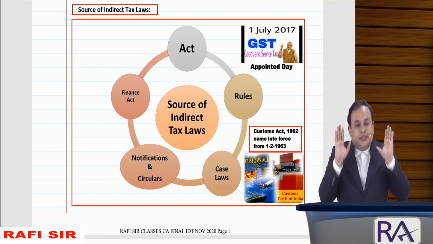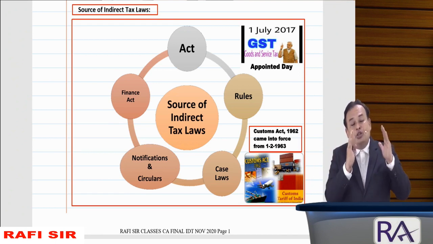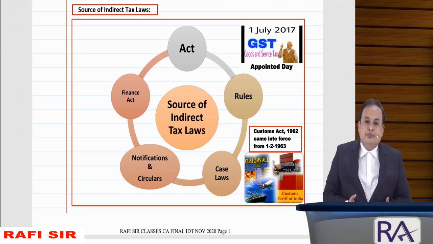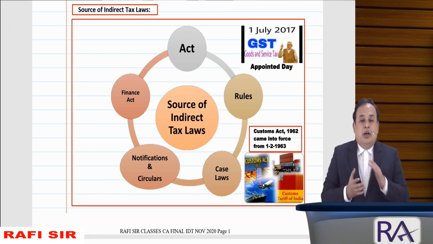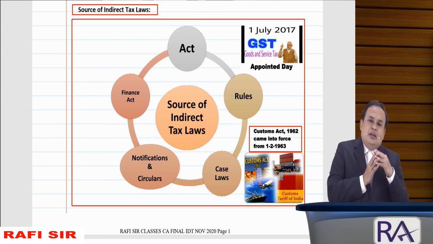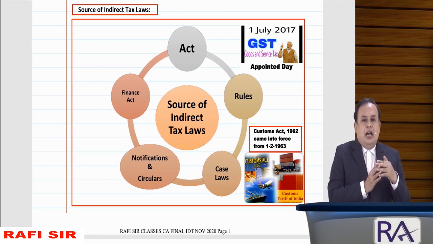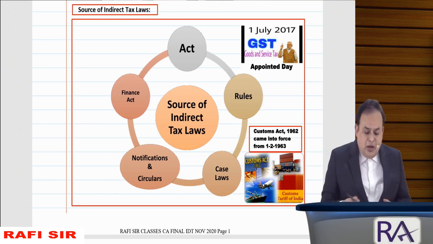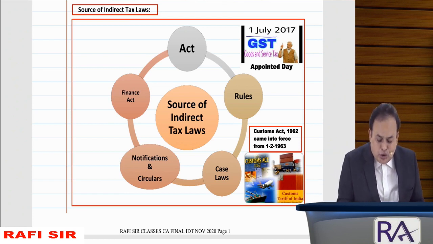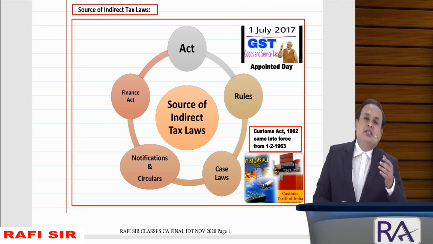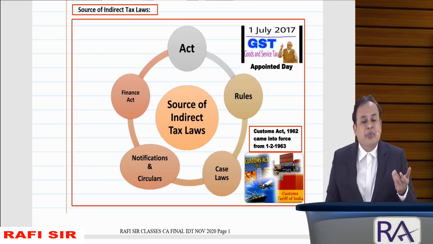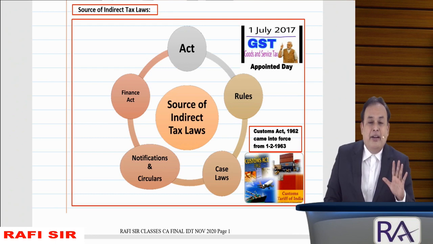We should have an act. Based on that act only can we levy the GST. Now, the act is there. Look on the screen. From 1st of July 2017, the GST Act has been introduced in India. We call it the appointed day.